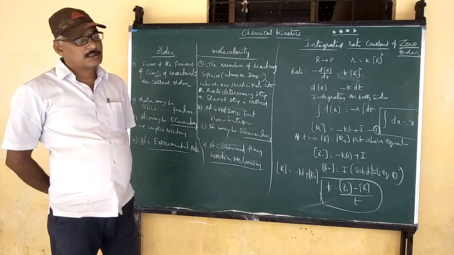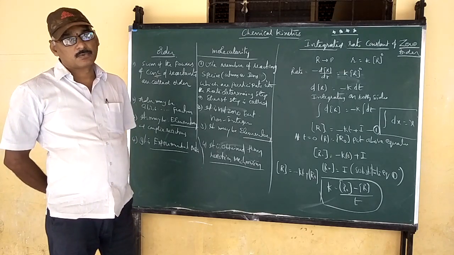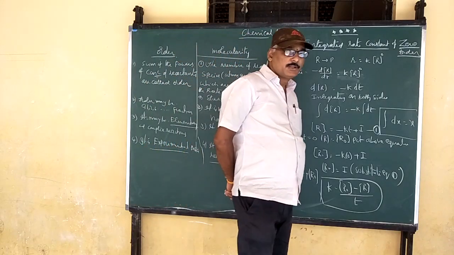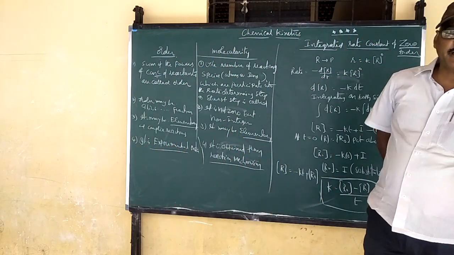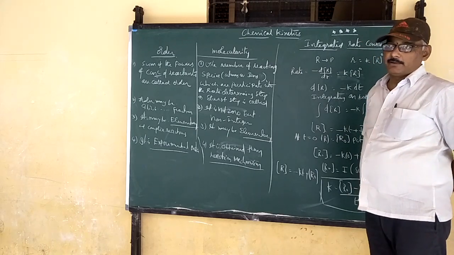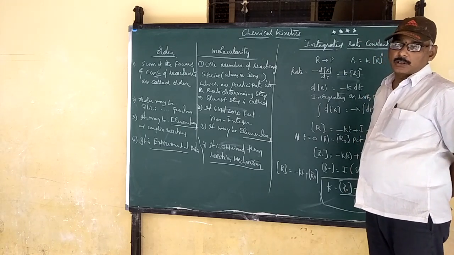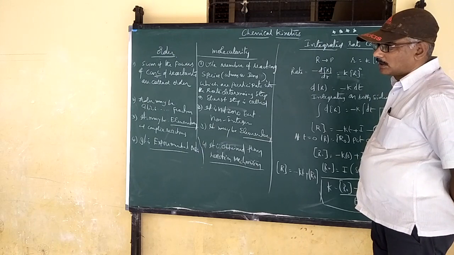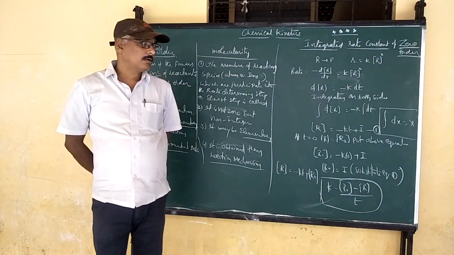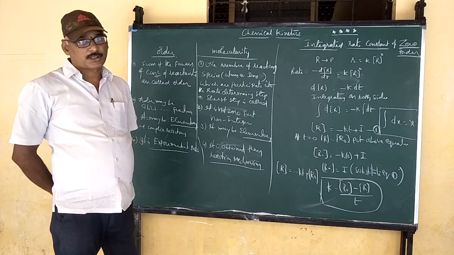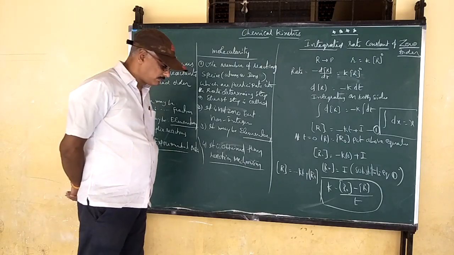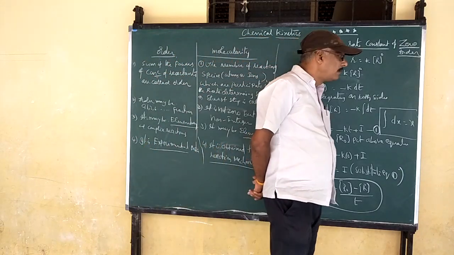So in the last class we discussed molecularity. Molecularity cannot be zero, and it is not a fraction; it is a whole number. That's why molecularity is 1 or 2, 3 and so on. Molecularity depends upon the mechanism of the reactions. Last class we discussed the decomposition of hydrogen peroxide.